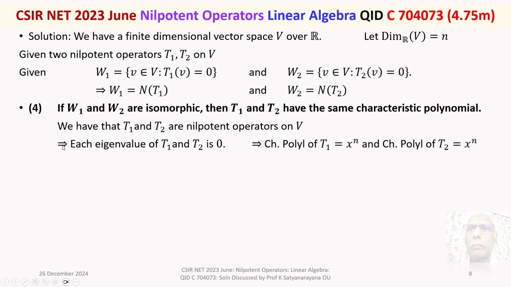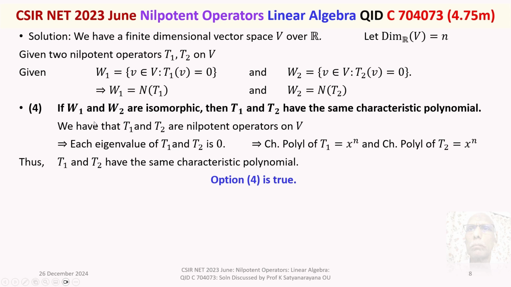They are nilpotent implies each eigenvalue of T1 is 0, so also each eigenvalue of T2 is 0. When all the eigenvalues of T1 are zeros, then the characteristic polynomial of T1 is x minus 0 to the power of n, that is x power n, and so also the characteristic polynomial of T2 is equal to x power n. Thus, T1 and T2 have the same characteristic polynomial. Thus, the statement given in option 4 is true.